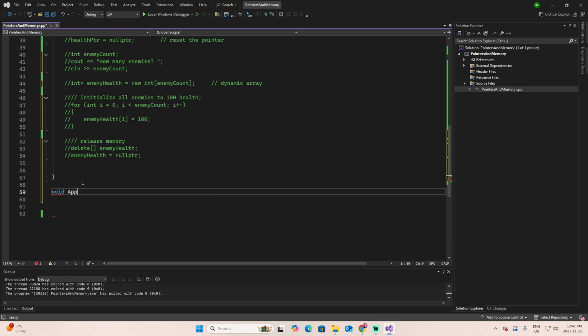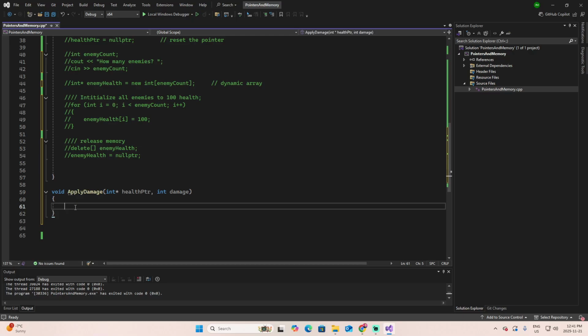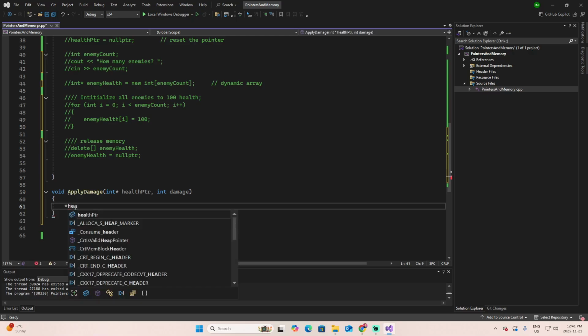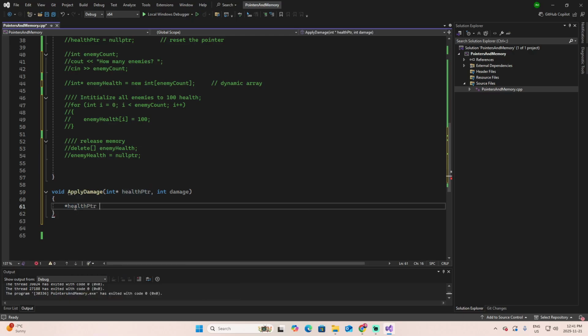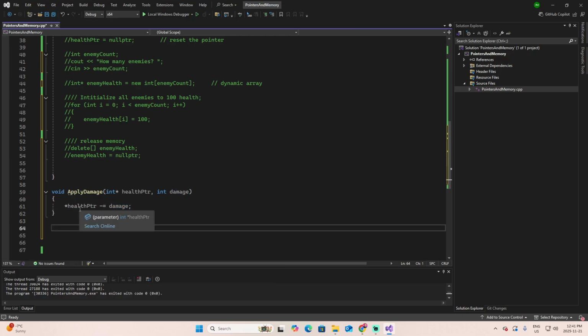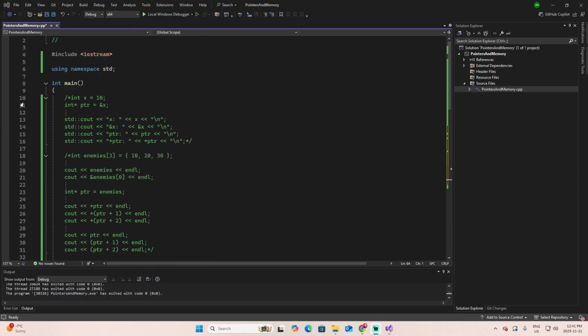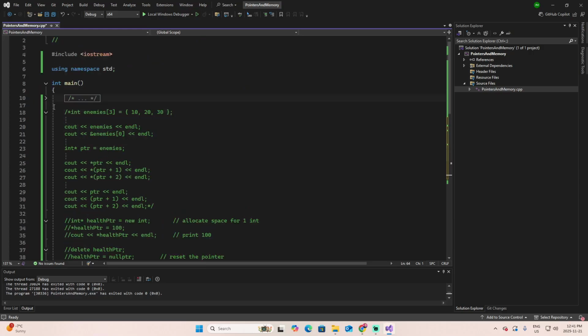Void applyDamage, integer pointer health, integer damage. And to the value inside the health pointer, we subtract the second parameter, which is the damage. Pretty straightforward.